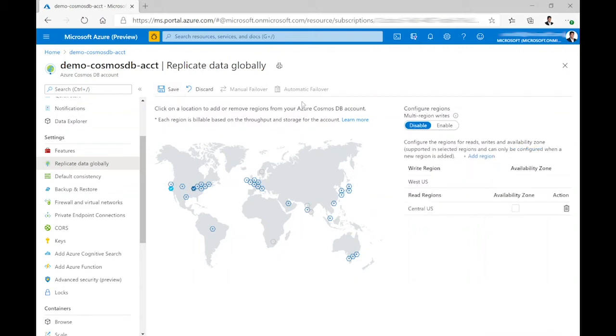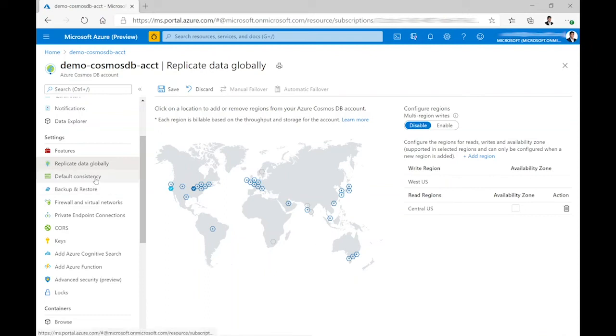And there is an option for automatic failover here. Once you do that, whenever there is a disaster and your primary region goes down, the next secondary region will be picked up by default by Cosmos DB as the primary region. So you will have zero downtime in Cosmos DB.